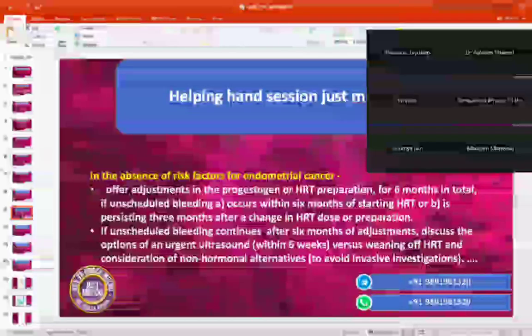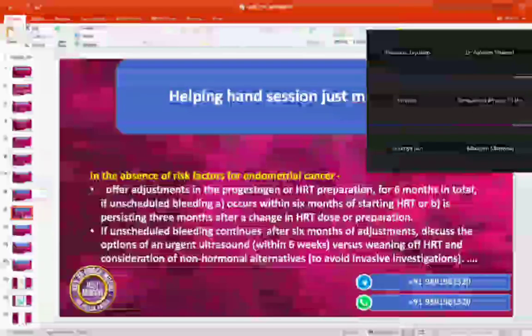I have done the adjustment, right? Yes. Now she is taking it for 3 months, and again she has come to me after 2 months. Still, I am having bleeding. What are we going to do? Again change the dose and adjust. Another adjustment.